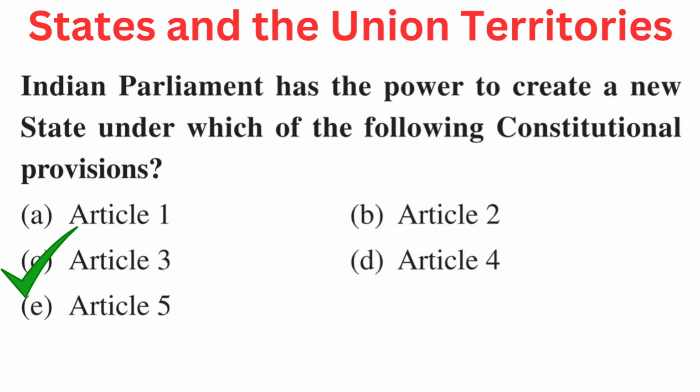Your question is: Indian Parliament has the power to create a new state under which of the following constitutional provisions? Your options are A. Article 1, B. Article 2, C. Article 3, D. Article 4, or E. Article 5. Right answer is C. Article 3.